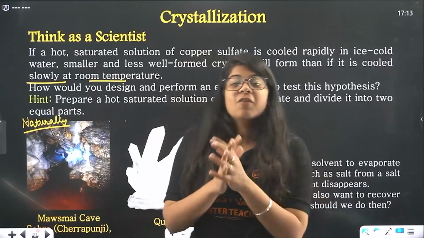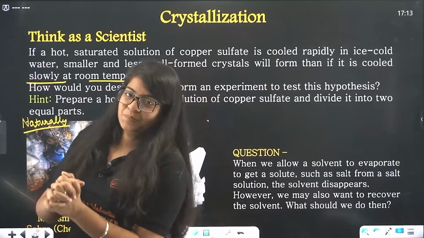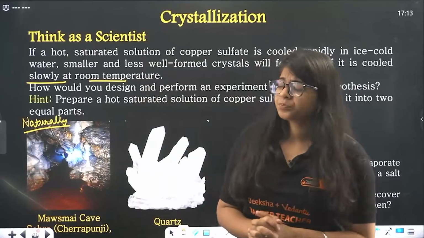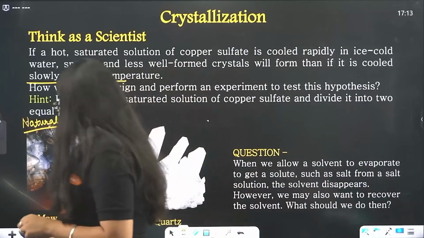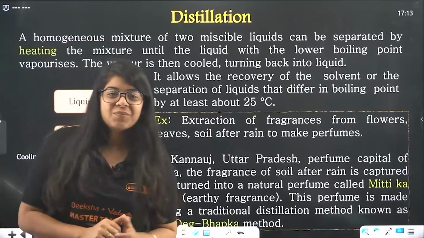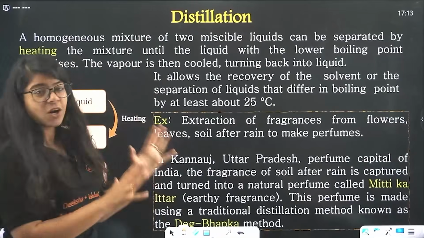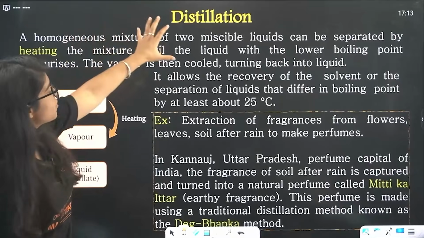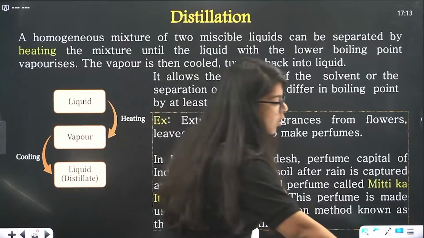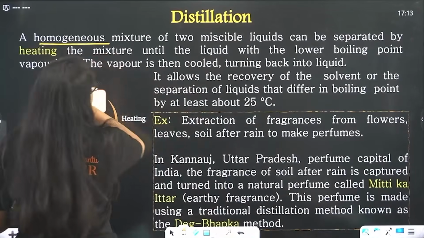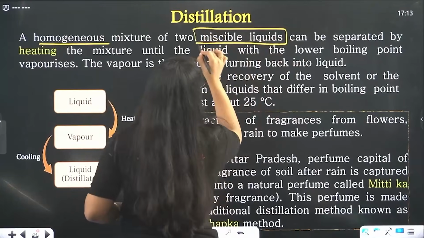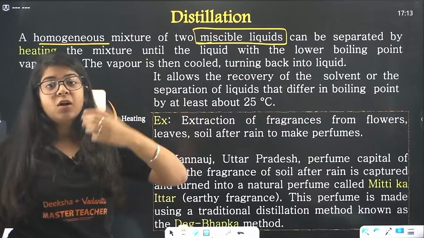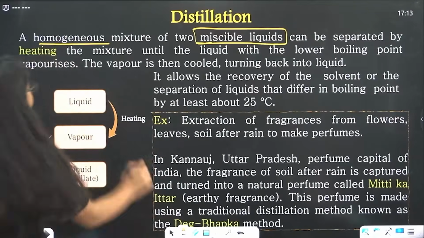That is the process of distillation. Bacha, and what happens in distillation? See, it's a very crazy process. Now if you see, it's a lot of text. It's actually not. This is just the example. Now, bacha, what happens? A homogeneous mixture of two miscible liquids, the liquids that can be mixed together, that are not separated, that are homogeneous, can be separated by heating.